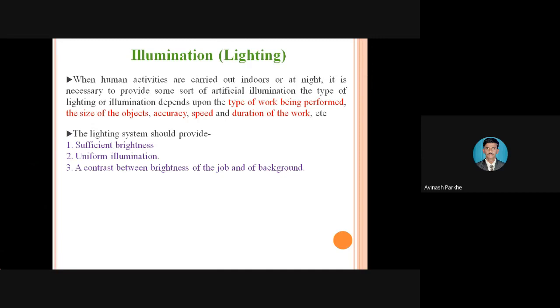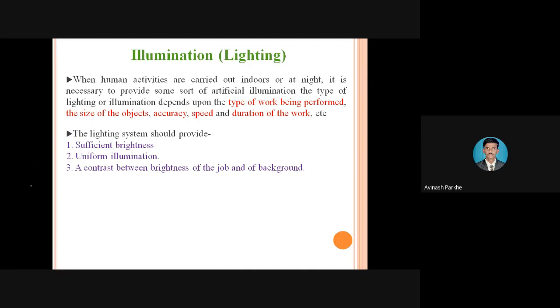The high intensity light should be provided in the inspection department, because I have to measure very small dimensions, and if the intensity or brightness of the light is not proper, I am unable to measure those small dimensions. So wherever it is necessary, you can provide high intensity light. If in any application or department it is not required, there is no need to provide that light.